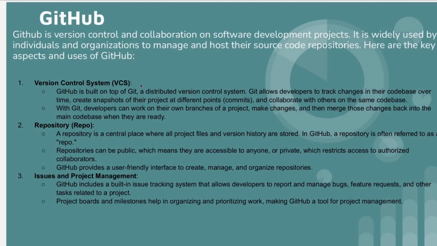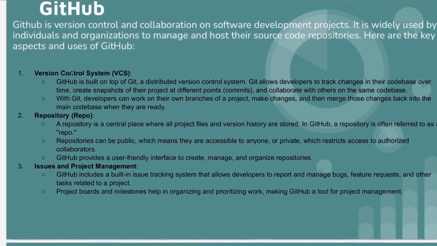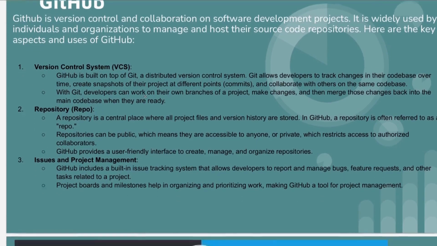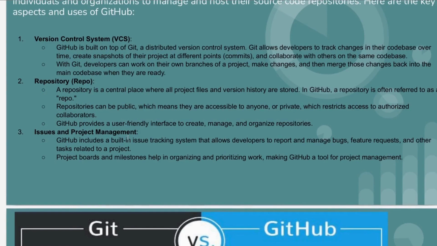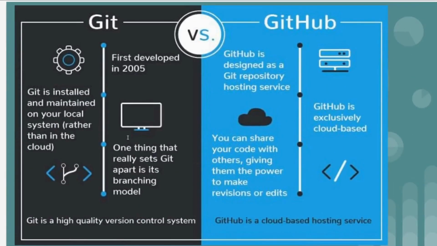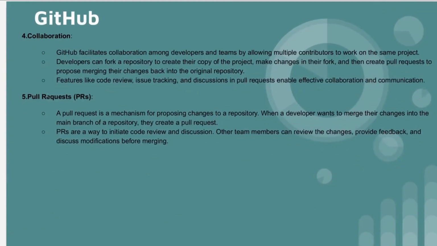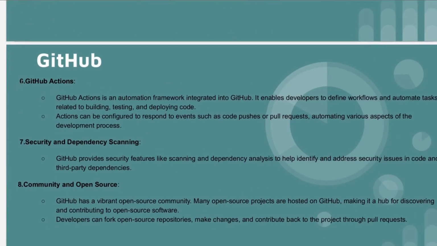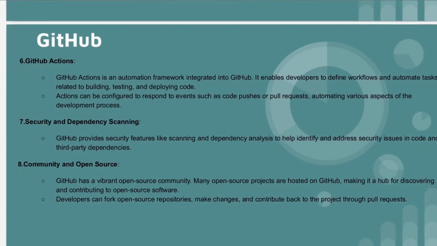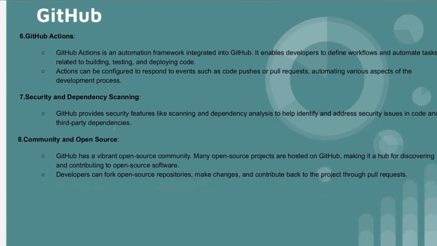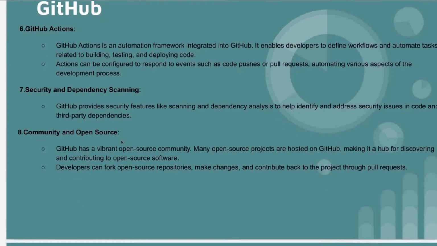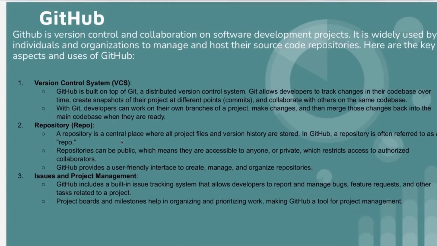So in this video we are going to see what is GitHub and why we use it. And we are also going to cover what is version control system, what is repository, what is issue and project management in GitHub, and what is difference between Git and GitHub, what is collaboration in GitHub, what is pull request in GitHub. Okay, so what is GitHub Actions, that is the CI/CD pipeline provided by GitHub. Okay, so what is security and dependency scanning in GitHub, what is community and open source. Okay, so these all topics we are going to cover.